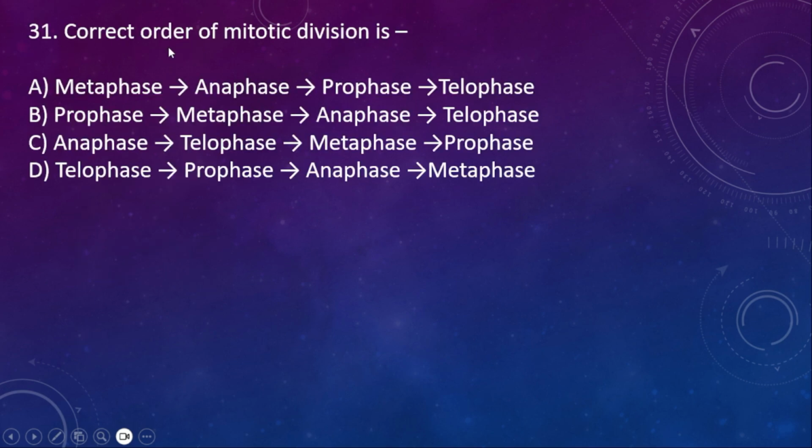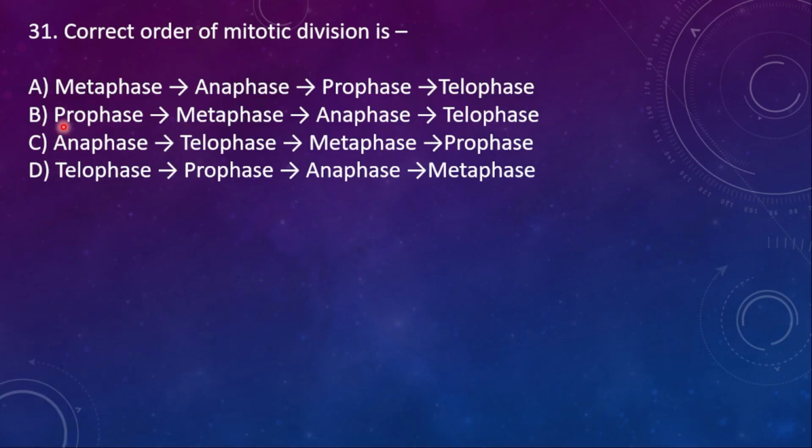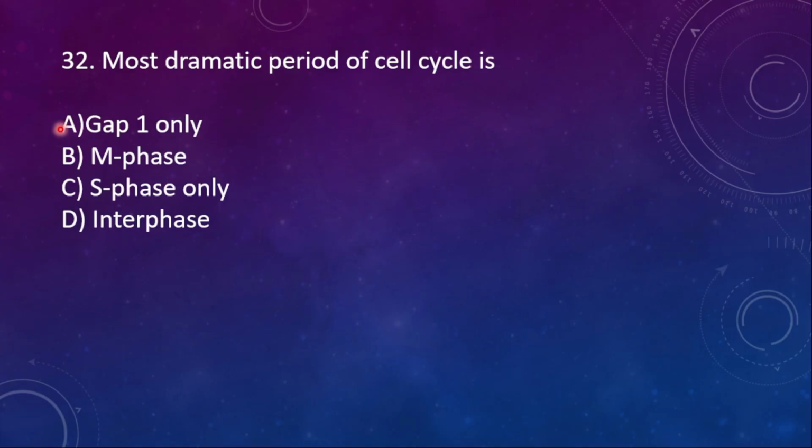31. Correct order of mitotic division is, I said PMAT. Whether first P is there? No, first option A is wrong then. P matches, so right option is B. So how simple it is.